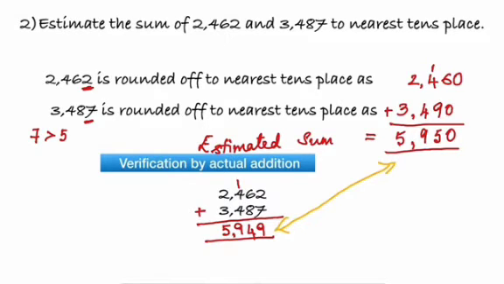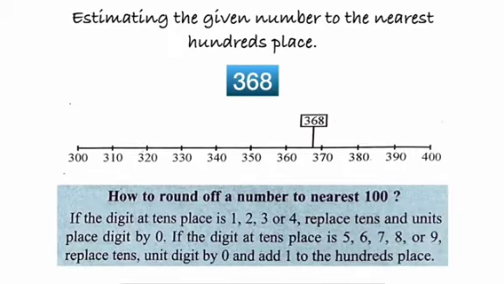Moving on. Estimating the given number to the nearest hundreds place. Till now we learnt about rounding off the given number to the nearest tens place. Now it is the nearest hundreds place.